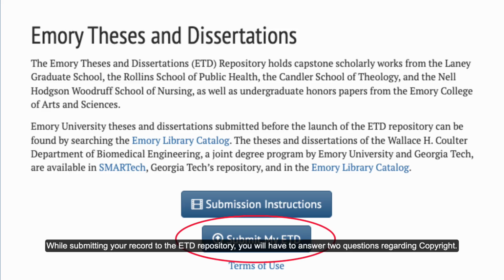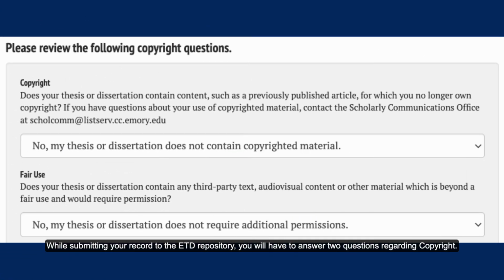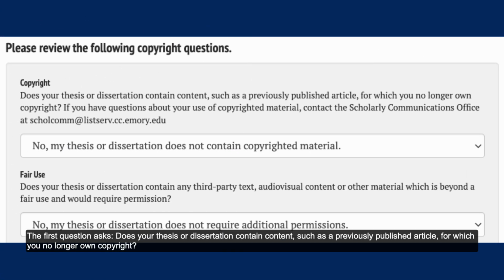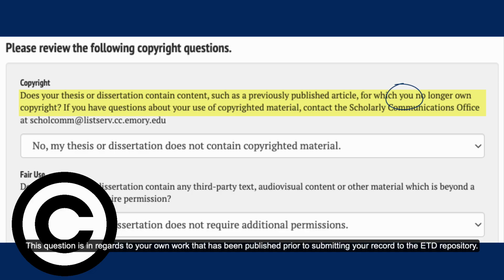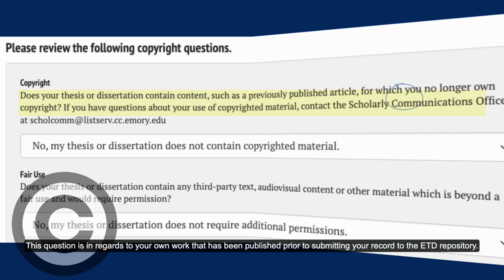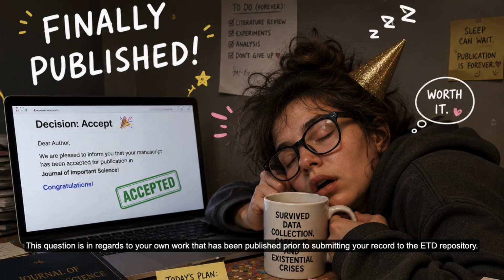While submitting your record to the ETD repository, you will have to answer two questions regarding copyright. The first question asks, does your thesis or dissertation contain content such as a previously published article for which you no longer own copyright? This question is in regards to your own work that has been published prior to submitting your record to the ETD repository.